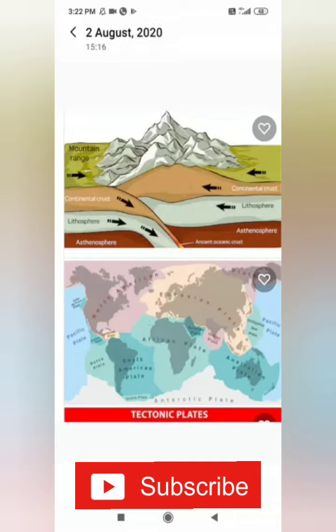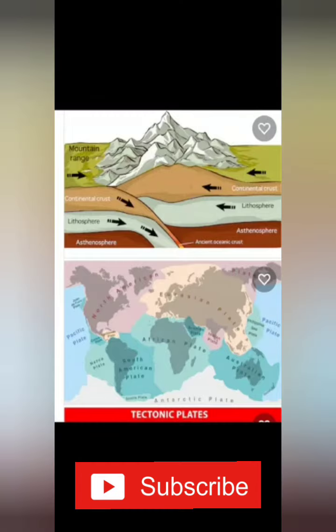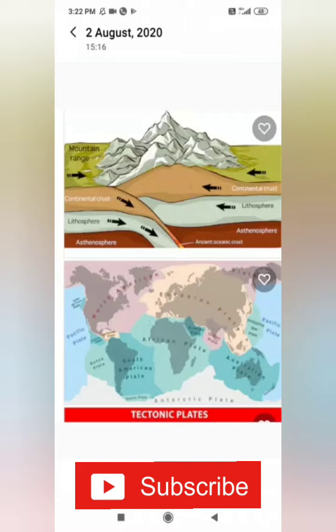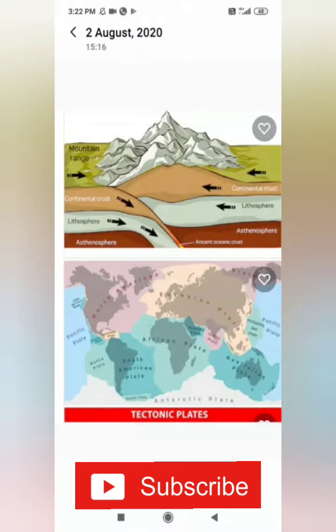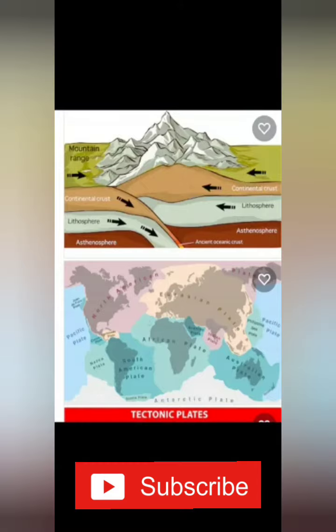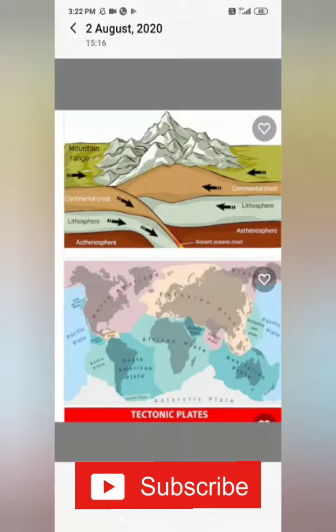So from oceanic crust to continental crust, what happened that time? Because of the pressure, volcanic mountains come out. At some times, a trench may be formed between two plates. A trench is a type of depression on the ground.